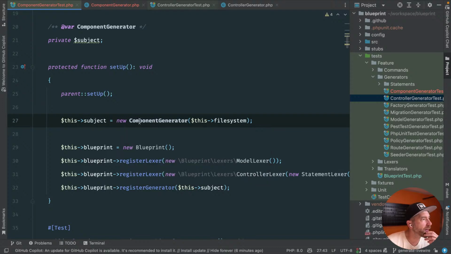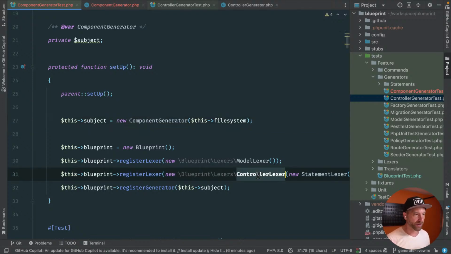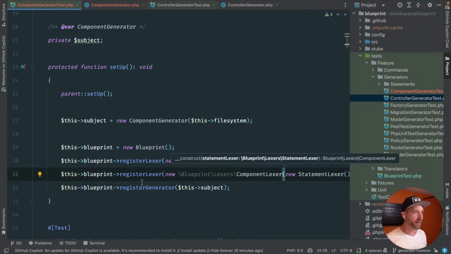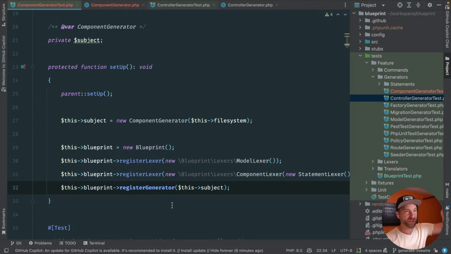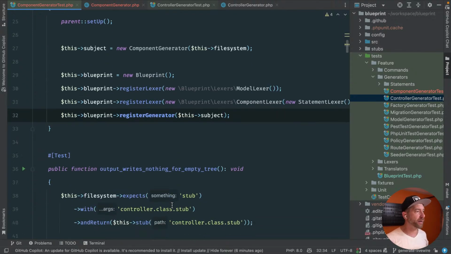All right, we are going to do a new component generator, new blueprint. Add the lexer for models, because again, our things might reference models in our complex tests, so that's why it's doing that. This controller lexer we don't need anymore. This will actually be our component lexer, and that's good.